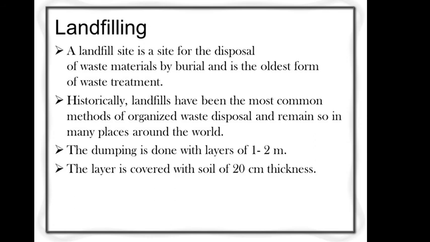In the landfill method, the refuse or solid waste is dumped into the cell in layers of about 1.5 meter thickness. The first layer is the solid waste layer, then the second layer is soil, the next layer is solid waste, and again a layer of soil. So soil and solid waste are laid in layers up to 1.5 meter thickness, and finally it is covered with good earth soil of about 15 to 20 centimeter thickness to avoid flies and to avoid the odor from that landfill.